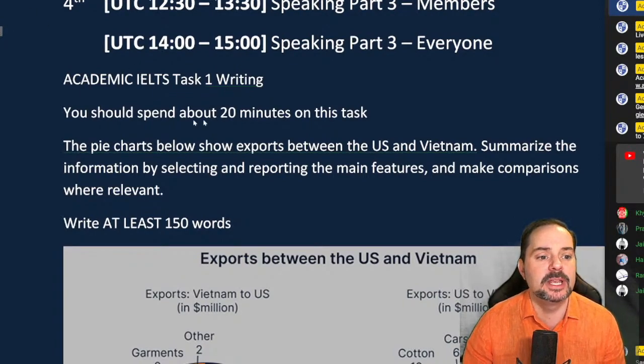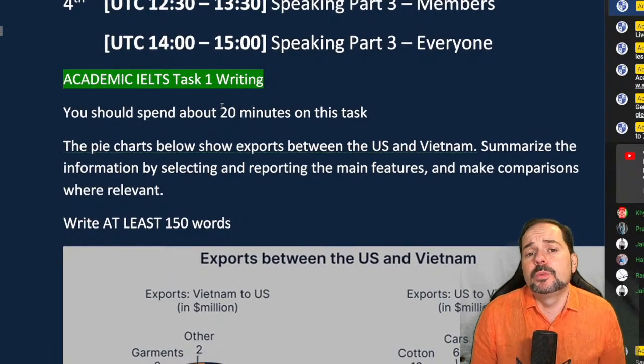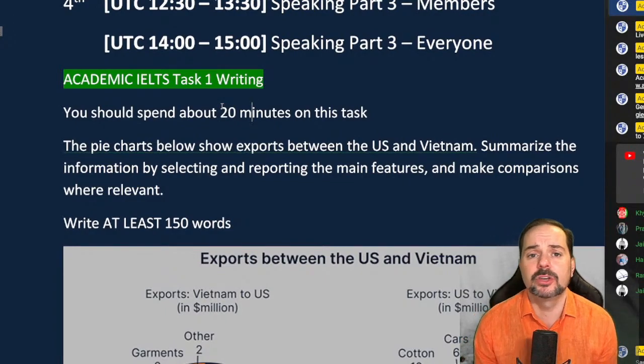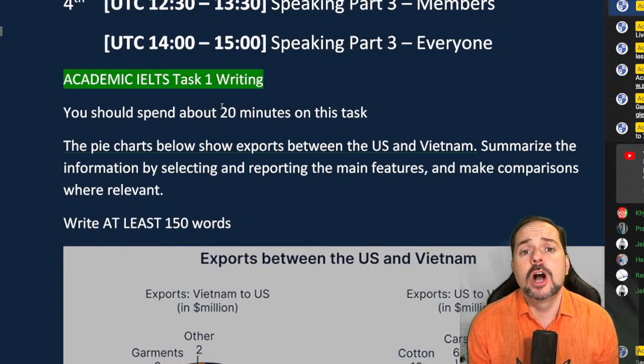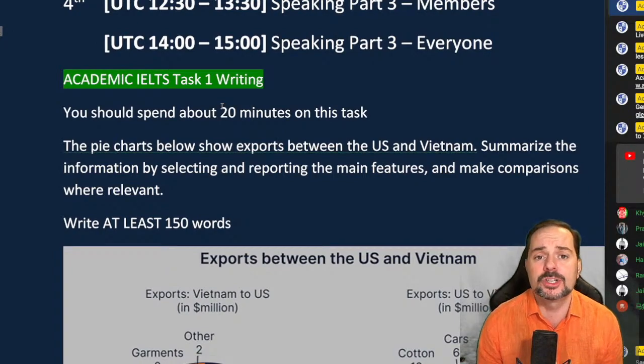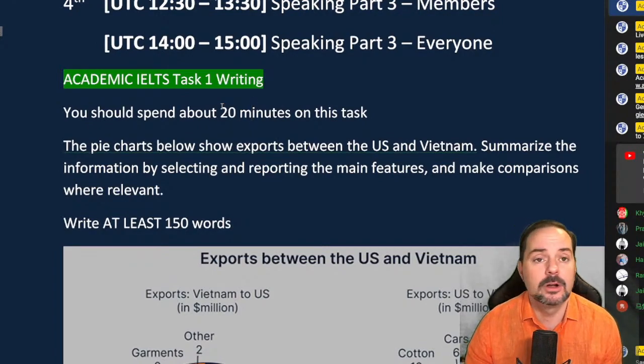Okay, so everybody, here's Academic IELTS Task 1 Writing. Let's get into this. First step, always, you just finished the reading section. You took an hour on the reading. Maybe by the end of it, you were rushing. You're reading really quickly. And now you got to the writing section. So very importantly, everyone, when you get to the writing section, just take a moment, slow yourself down. You have to read the question carefully. So read the question very carefully.